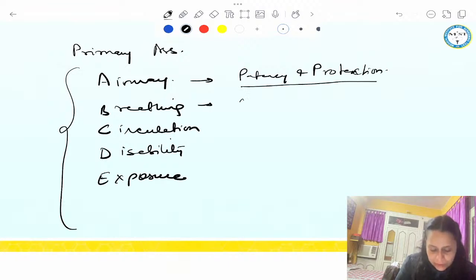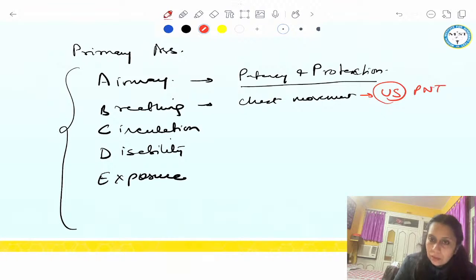For breathing, we see the chest movement. And if the chest movement is not adequate, we can do bedside ultrasound. So if it's a trauma patient, it can tell us about pneumothorax. It can tell us about the pericardial effusion. So bedside ultrasound is a very important primary assessment tool.